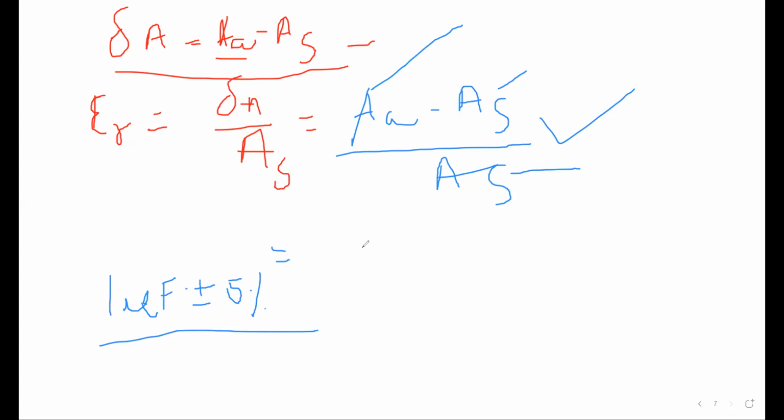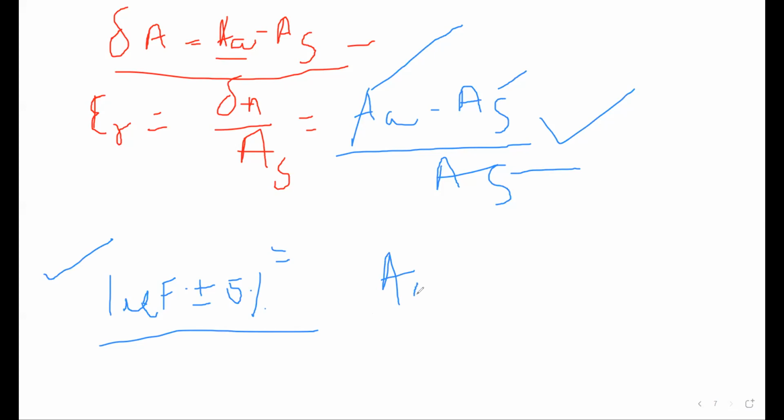Tell me the answer fast. The value of capacitance of a capacitor is specified as 1 microfarad plus minus 5%. So you need to find out the limits between which the value of capacitance is guaranteed. I will ask the answers one by one. Very easy. You just use the formula and you can get it. Which formula will you use?